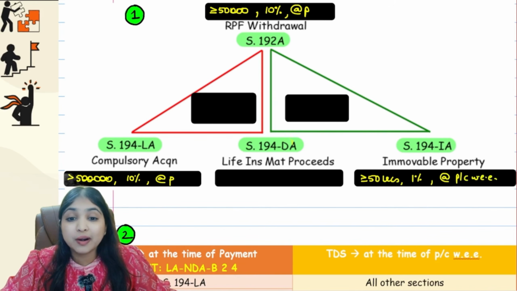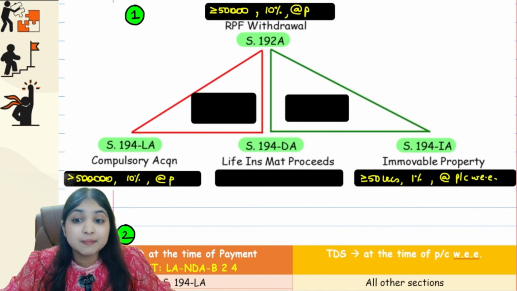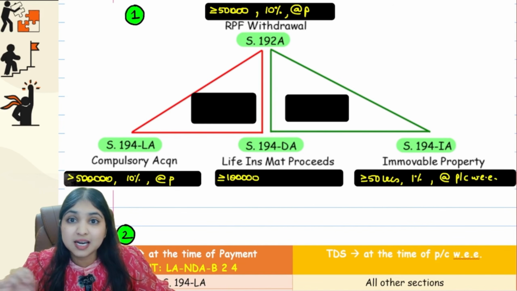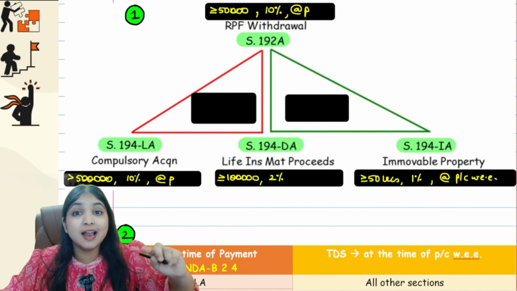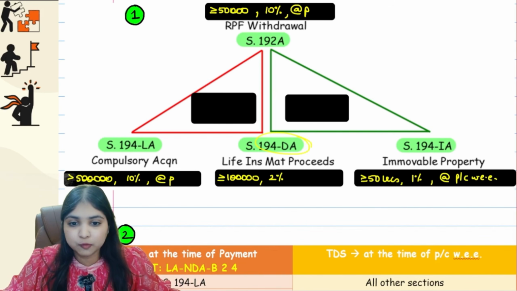Okay. Now 194DA, your life insurance maturity proceeds. Here the limit is at least 1 lakh. Again, abnormal limit we have. If the amount is at least 1 lakh, there will be TDS. TDS will be at the rate of 2% of the net amount. Remember guys. And land DAP 24, this is a land DAP 24 section. So here we deduct tax at the time of payment.